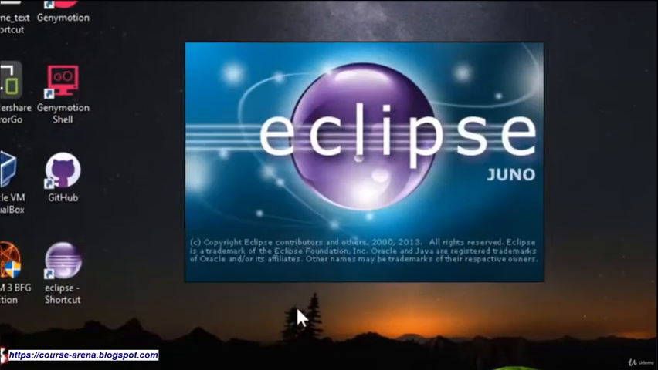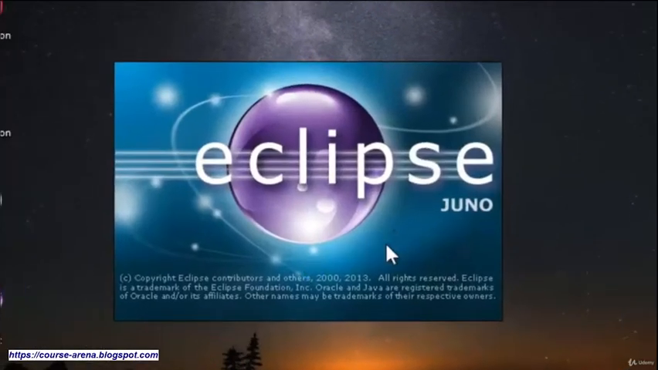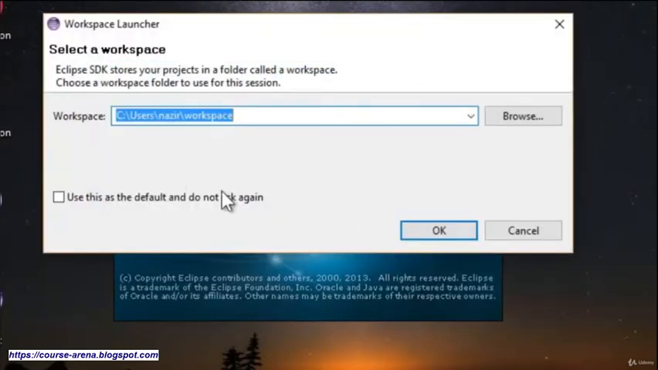Now we are going to open this software. It is going to take a long time because it is starting for the first time on your computer. Next time it is going to be much faster because all of the files have already been generated. So let's wait for it to open up, and it is going to ask you where you want to save the work file.